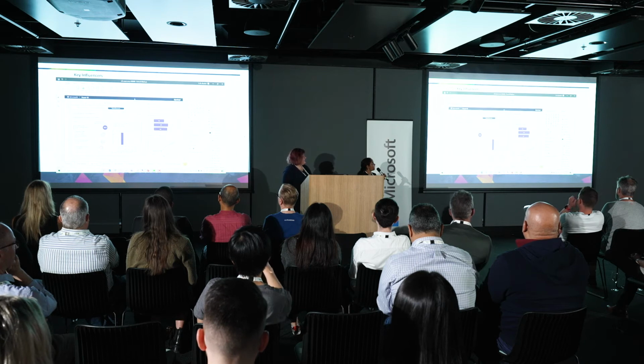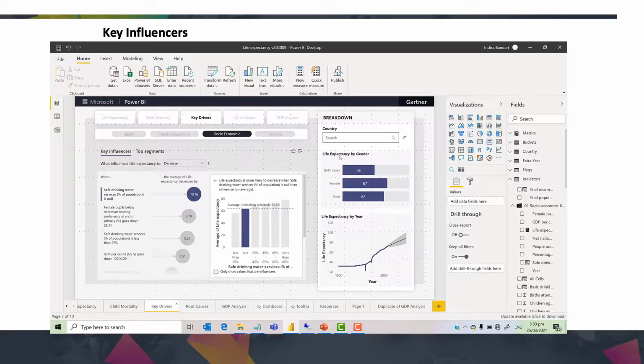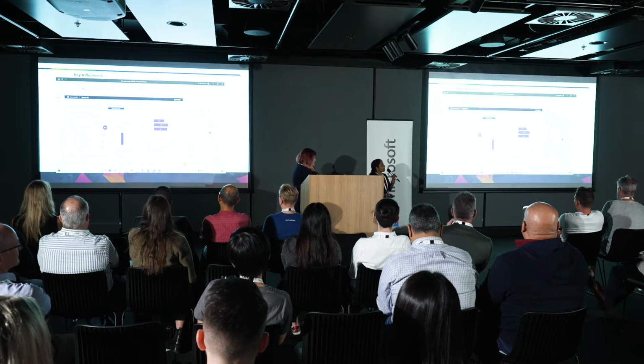Yeah. So what you see here is the key influences visual. I'm just going to play this. What this does is give you the factors that influence life expectancy. This has all countries.